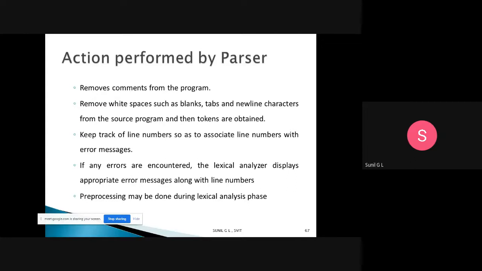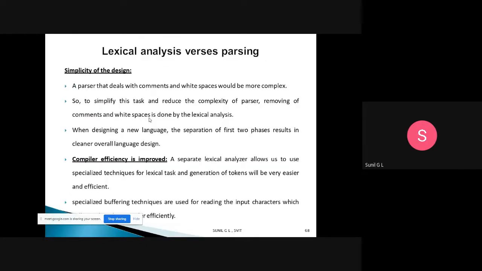So these are the actions done by the lexical analyzer. We need to remember these things. Why do we have to differentiate the lexical analyzer and the syntax analyzer? Lexical analysis and parsing, where the parser is nothing but the syntax analyzer. So what is the difference and why are they separated? There are two reasons: one is simplicity of design, and the other is that compiler efficiency is improved.